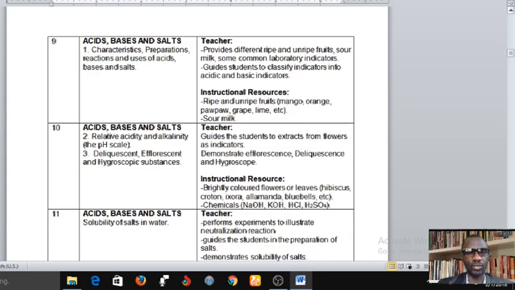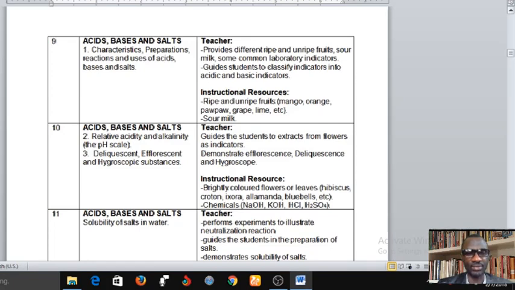You have relative acidity and alkalinity, that is the pH scale. And then you also have the deliquescent, efflorescent, and hygroscopic substances. We're going to study all these substances.